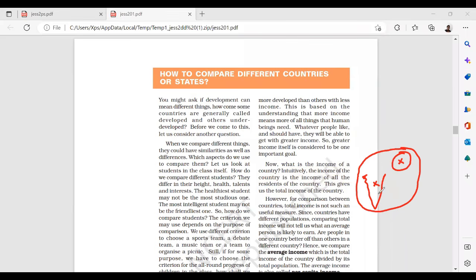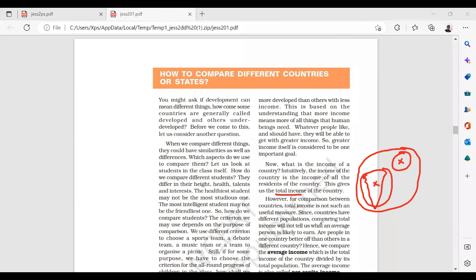A person staying in USA, if he is an Indian, and a person staying in India, who is also an Indian, both incomes I will be considering. This gives the total income of the country. However, for comparison between countries, total income is not such a useful measure.